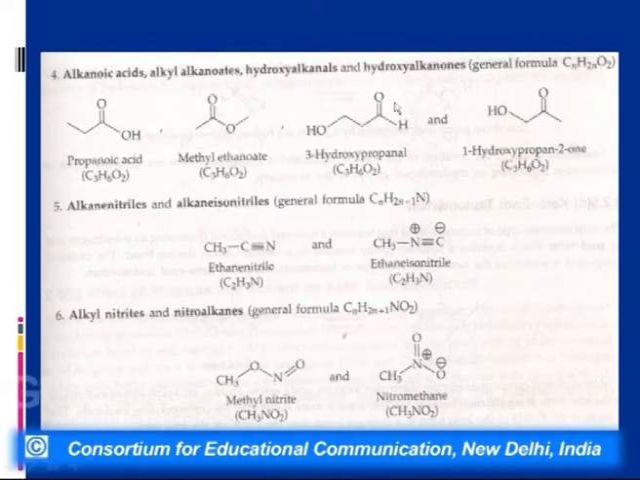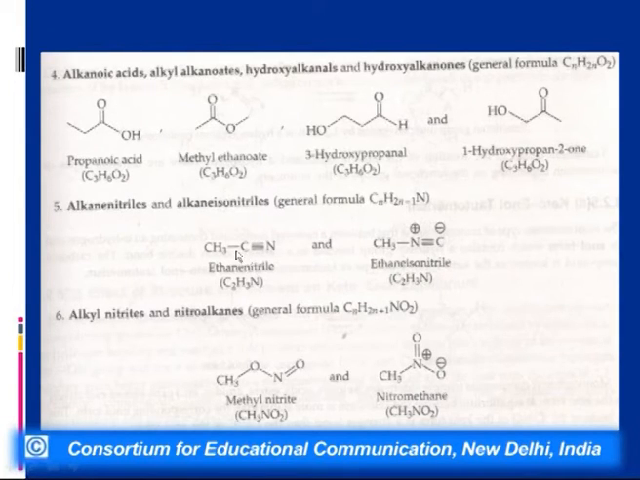And the next class of compounds are hydroxyalkanols. Again, they will show similar properties, that is, they will show the property of a ketonic group as well as the property of a hydroxyl group. The next class of functional isomers are nitriles and isonitriles. Again, what we find here is the molecular formula is the same, but their properties are different.